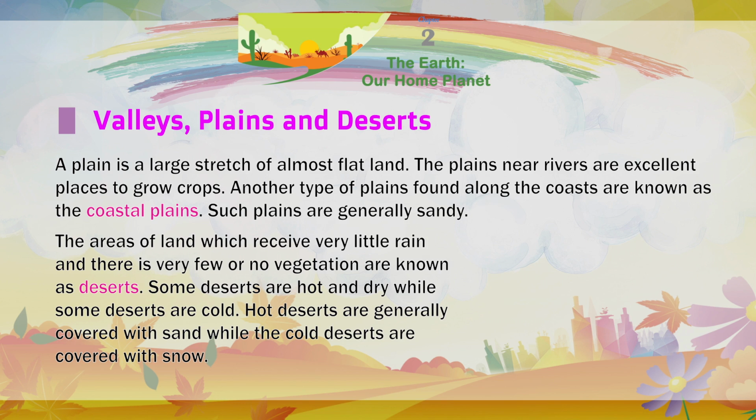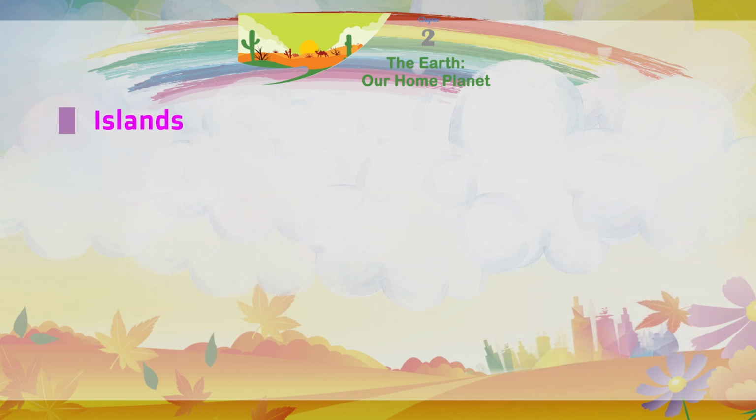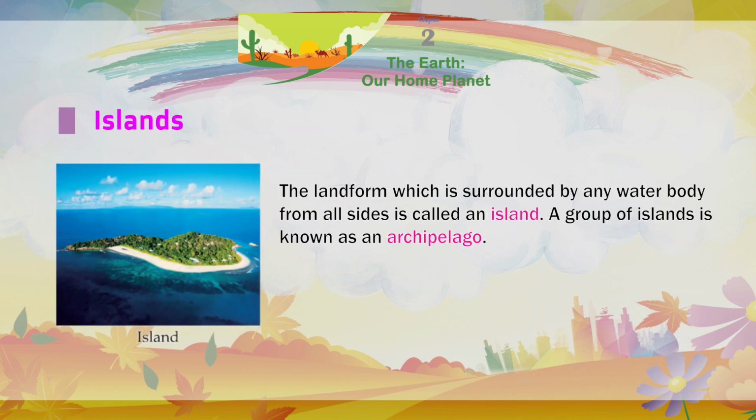The areas of land which receive very little rain and there is very few or no vegetation are known as deserts. Some deserts are hot and dry, while some deserts are cold. Hot deserts are generally covered with sand, while the cold deserts are covered with snow. Islands. The landform which is surrounded by any water body from all sides is called an island. A group of islands is known as an archipelago.